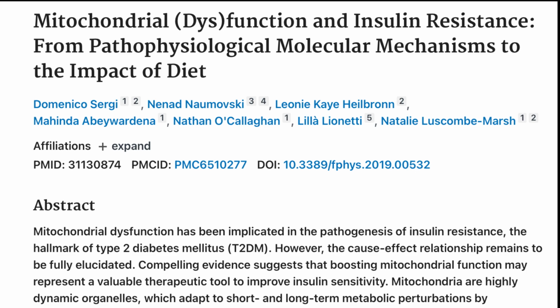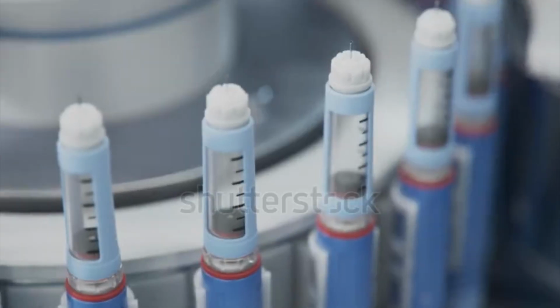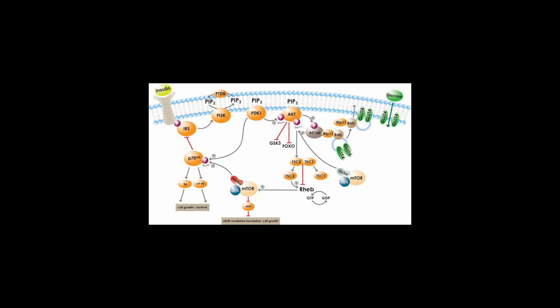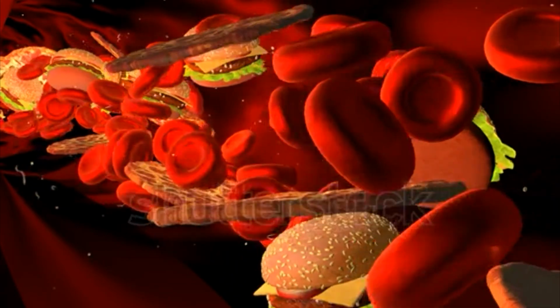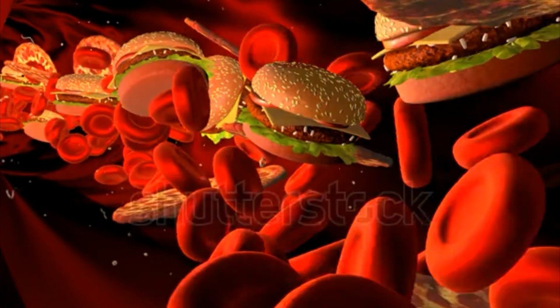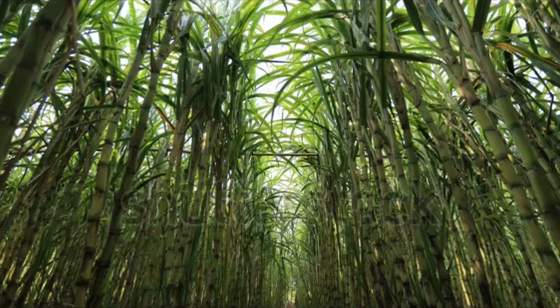Another study talks about the accumulation of lipotoxic intermediates, such as ceramides and diacylglycerols, as another consequence of insulin resistance, particularly in skeletal muscle. These substances interfere with insulin signaling pathways, further hindering glucose uptake and energy production. For instance, a diet high in saturated fats increases the level of these harmful lipids, worsening the condition.